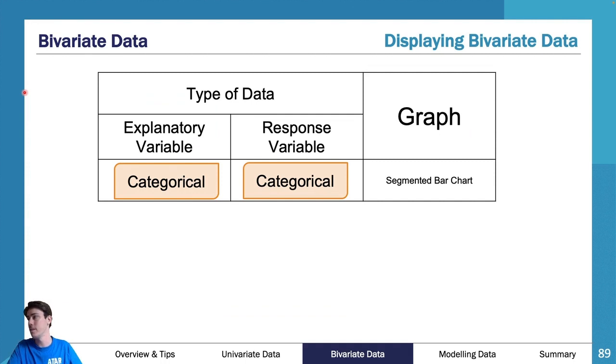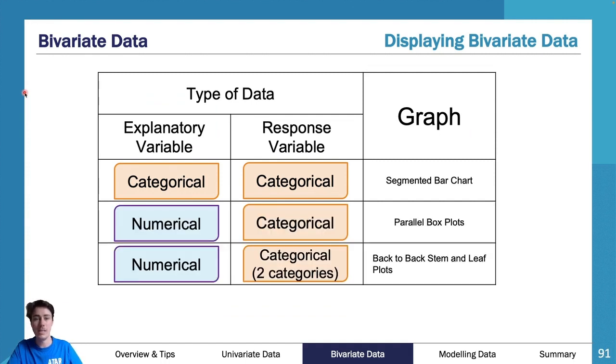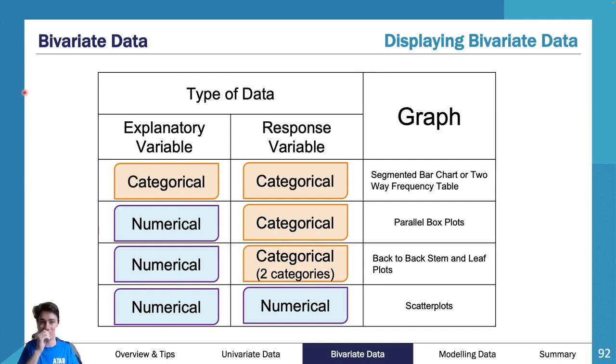This is another really good summary of the different types of graphs you need to know. It shows you each of the major types of graphs and what the explanatory variable is and what the response variable is. So you've got an explanatory variable of categorical versus response variable of categorical for segmented bar charts or two-way frequency tables. And then we move into things like parallel box plots, which use some numerical, and back-to-back stem and leaf plots, which use a bit of numerical. And then we use scatter plots, which are numerical and numerical.